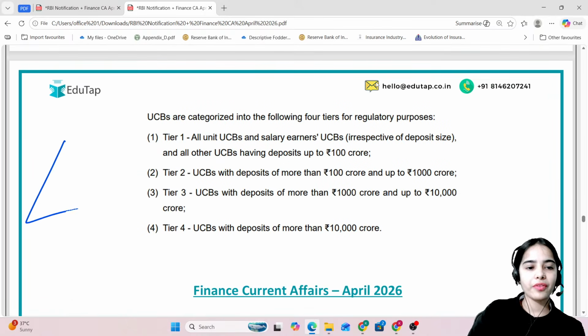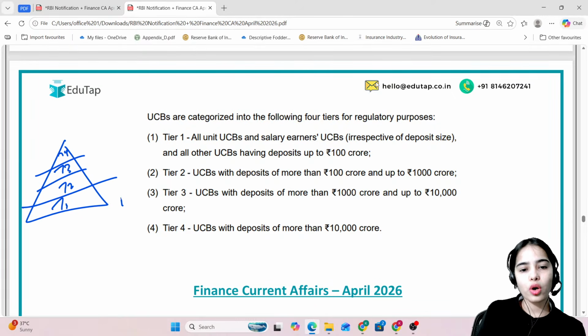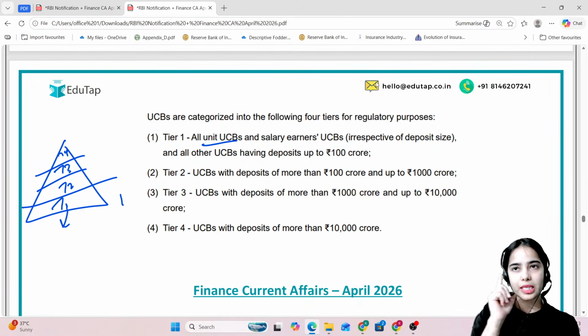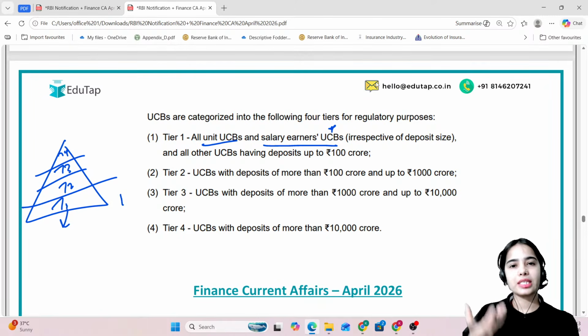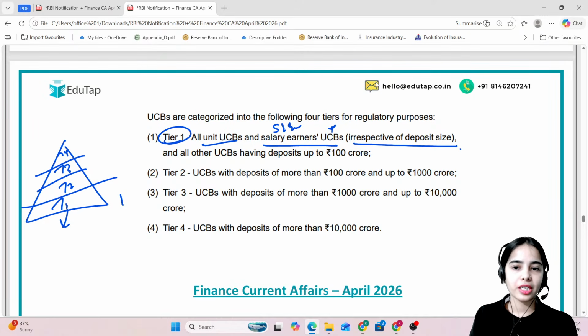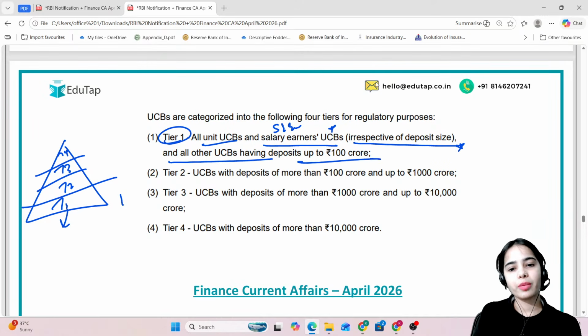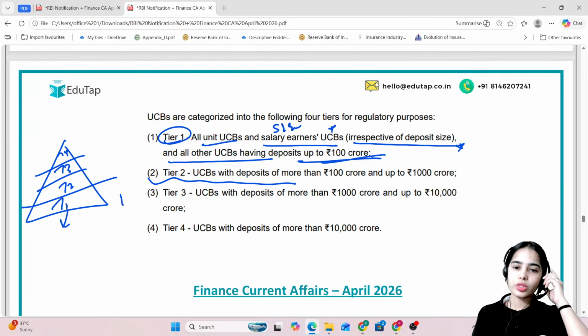And the UCBs are divided into Tier 1, Tier 2, Tier 3 and Tier 4 on the basis of their deposit size, as well as Tier 1 UCBs also are the unit UCBs that are only present in one district at one place, and the salary earner UCBs that have the salary earner employees from a particular institution or group of institutions. Okay. So Tier 1 UCBs are the small UCBs, all unit UCBs, salary earner UCBs, irrespective of deposit size, and all other UCBs having deposit up to 100 crore. Tier 2 UCBs with deposit of more than 100 crores up to 1000 crores, and so on.